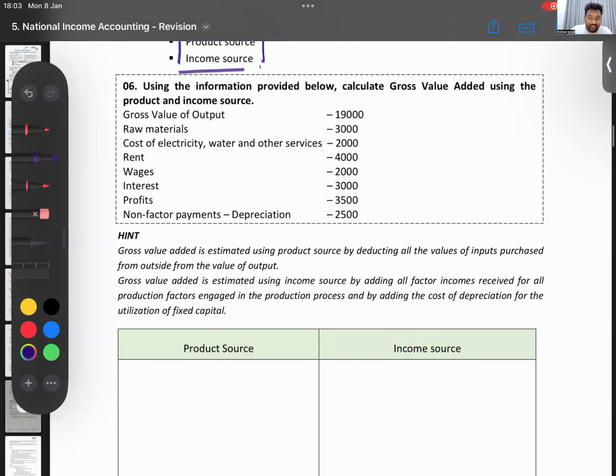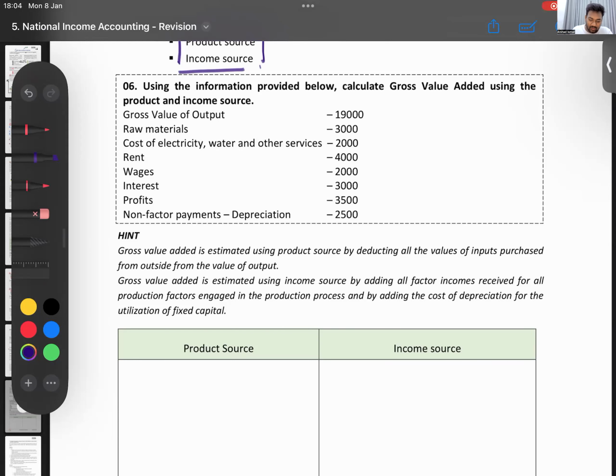You see, I have given question number 6. I am saying, using the information given below, calculate gross value added using the product and income source. So we are in the value added approach. That also has two ways. I'm going to show you that. They have given gross value of output, raw materials, cost of electricity and other services, rent, wages, interest, profit, non-factor payment, depreciation. How do you do this?